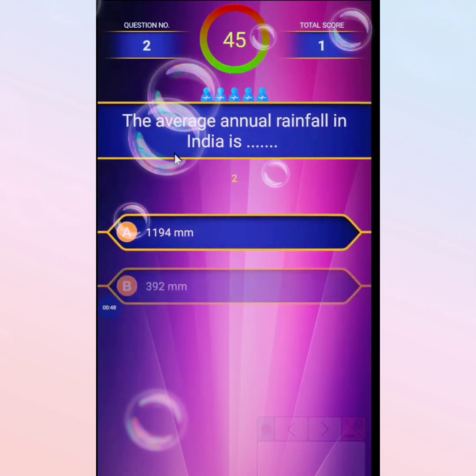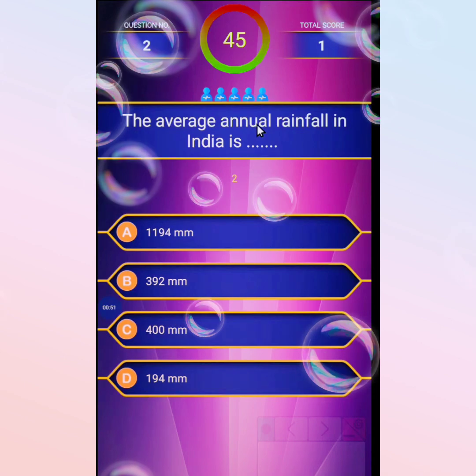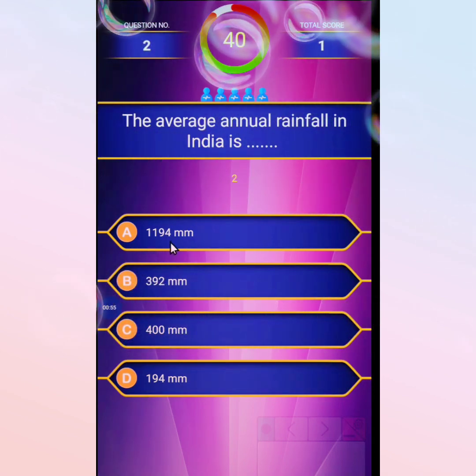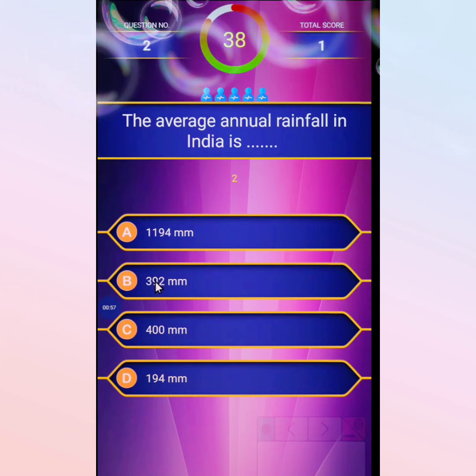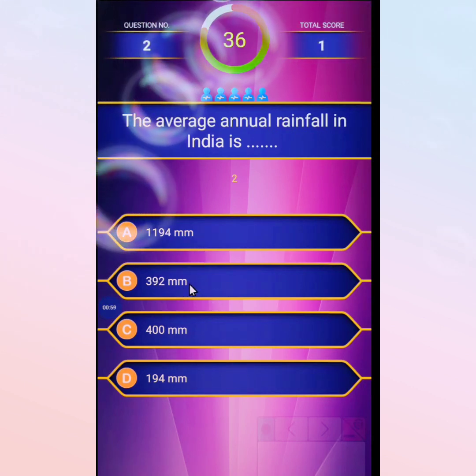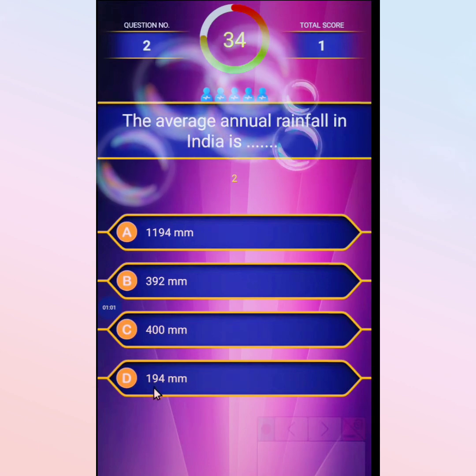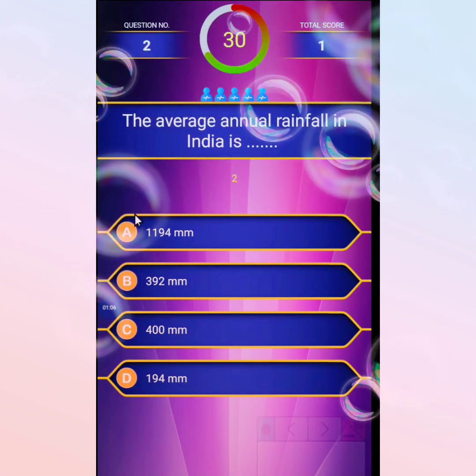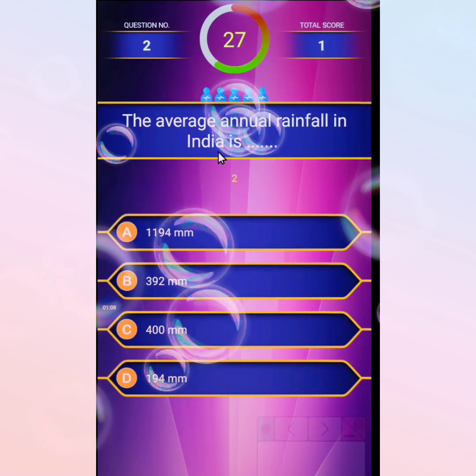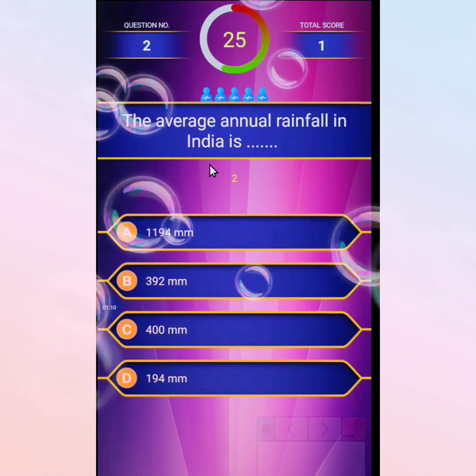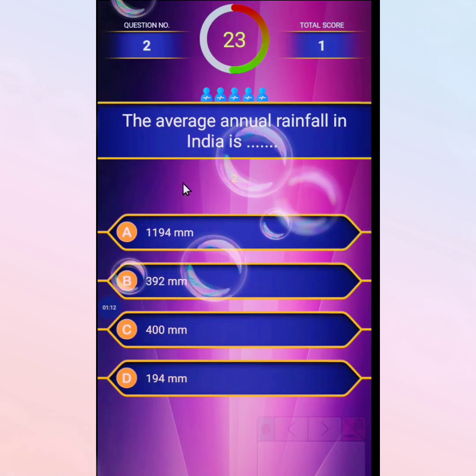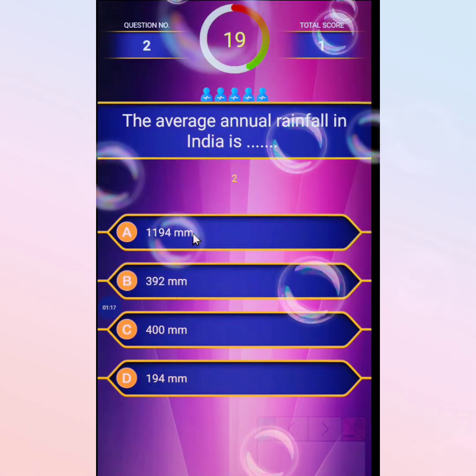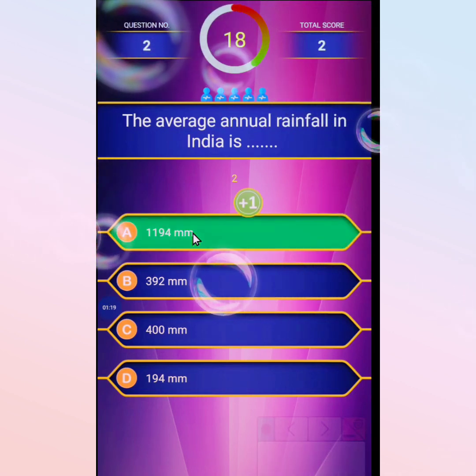The second question is: the average annual rainfall in India is, first option 1194 mm, 392 mm, 400 mm, and the last option 194 mm. The correct option is 1194 mm.